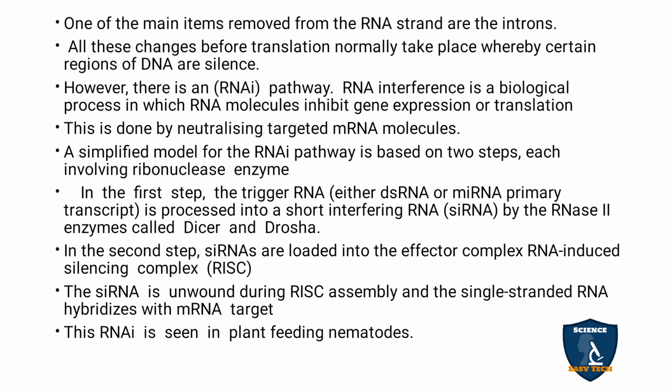That is the short interfering RNA, siRNA. With the help of the RNase enzyme, called Dicer, you induce a trigger in the targeted RNA.